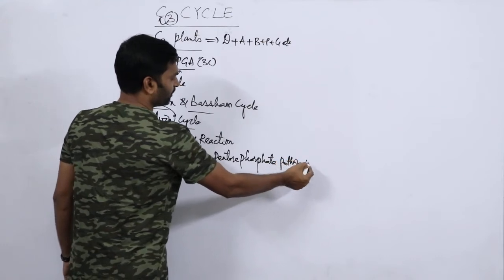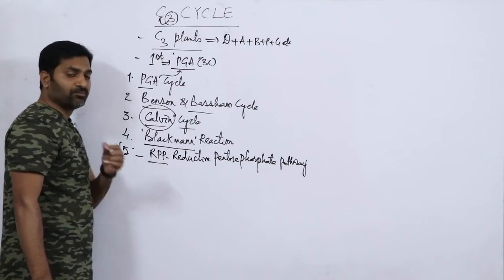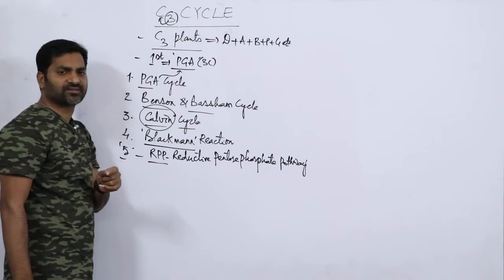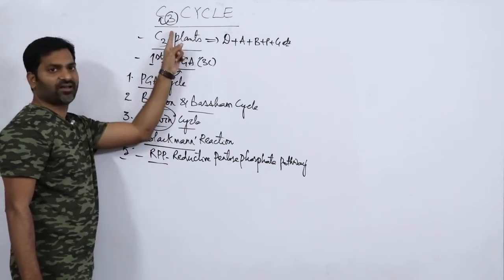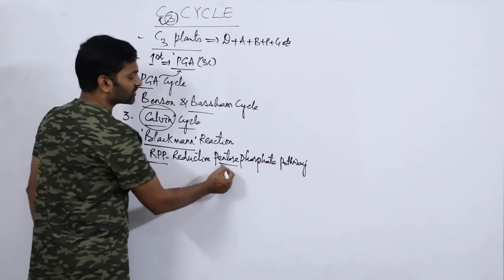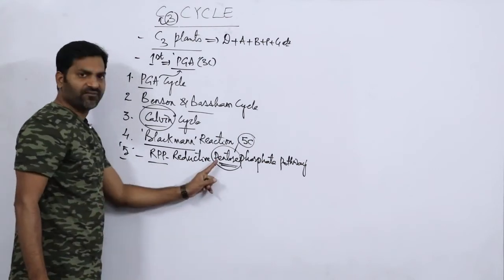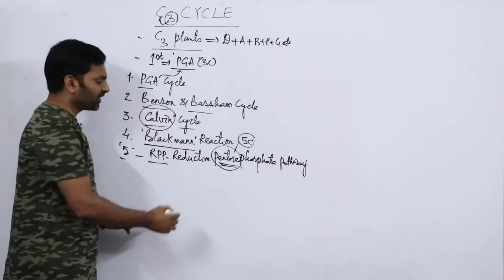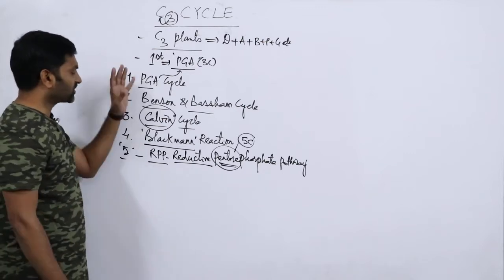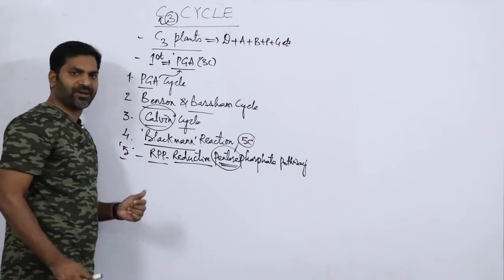Most of the intermediate substances formed during the C3 cycle, or the Calvin cycle, are pentose phosphates, that is, 5 carbon phosphates. Mostly these 5 carbon compounds are in reduced form. Hence this particular cycle is also called RPP, the reductive pentose phosphate pathway.